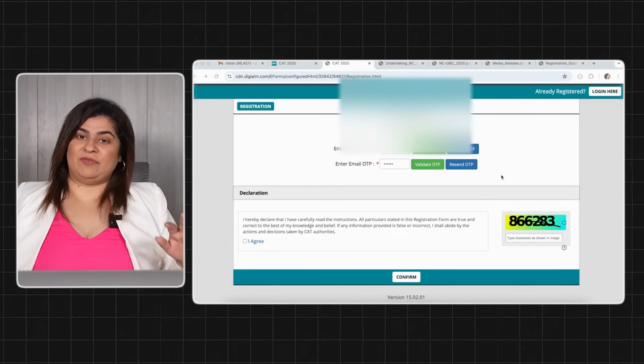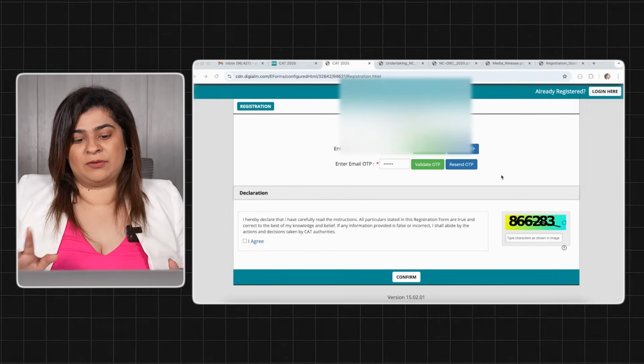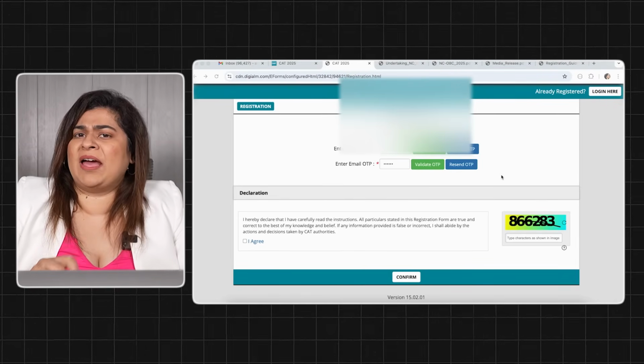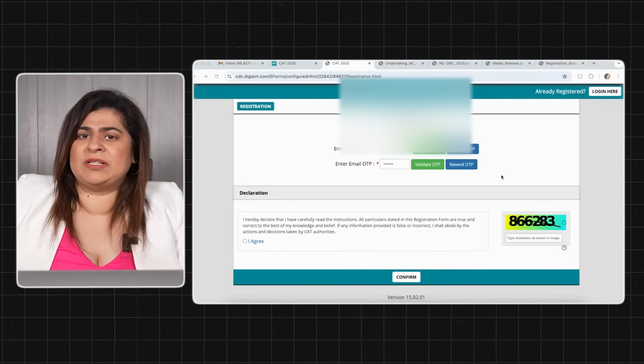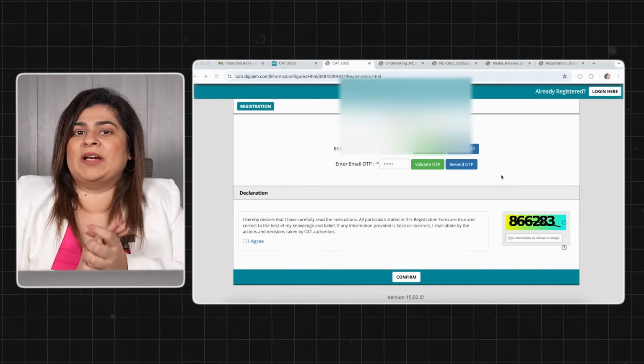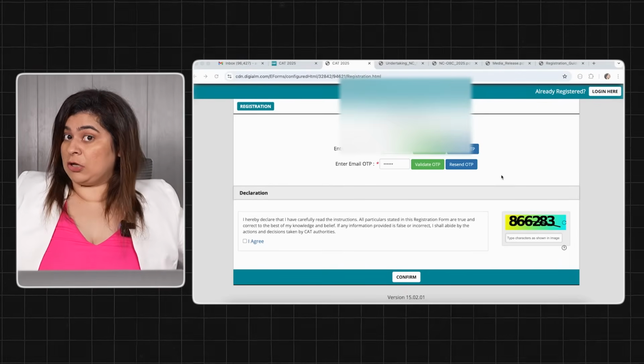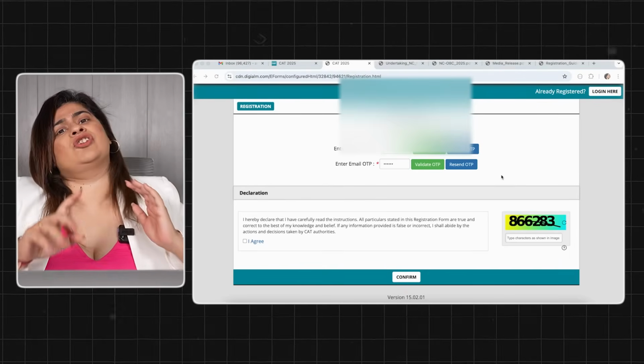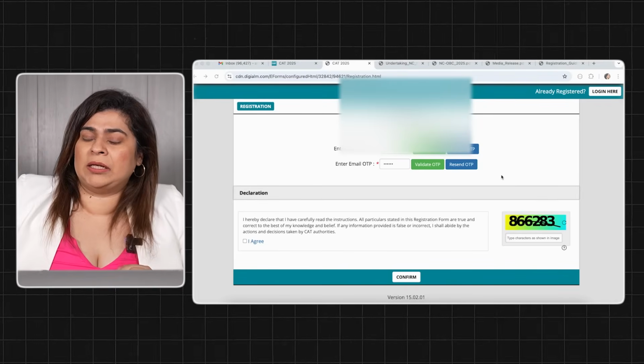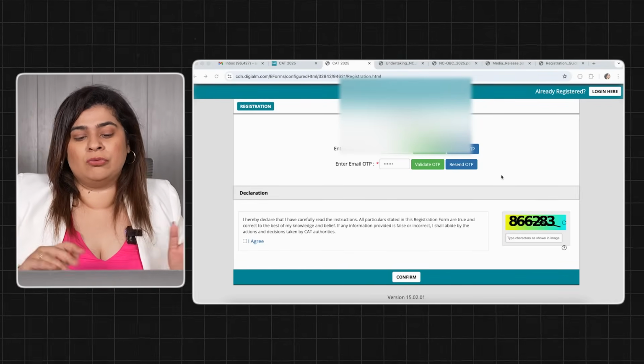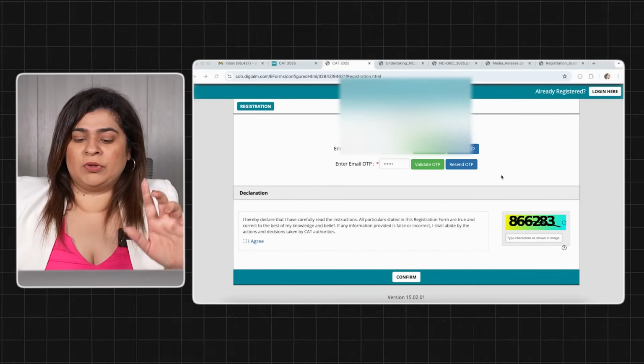Okay, so once you have entered your mobile and email verification OTP, click on validate OTP. Sometimes it will take some time. You will have to do resend OTP a couple of times. Like, I have been facing a lot of issues with mobile validation, email validation. The email was not coming at all earlier, but finally we've got through that process. So be patient with it.